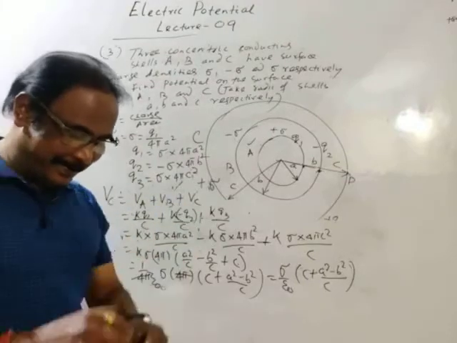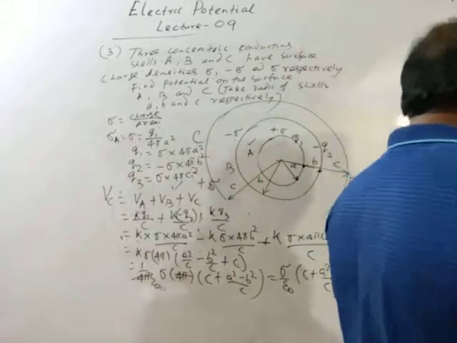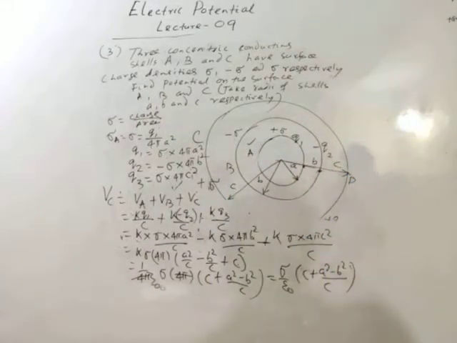Okay. Take it. Okay. Is it complete? Is it complete now? 1, 2, 3. Okay.